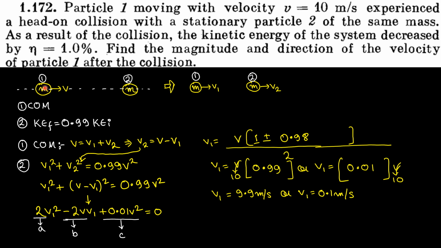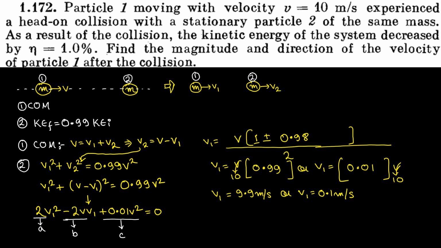If this particle and this particle collide, they would exchange their velocities. That means V1 would be very near to 0 and V2 would be very near to V. That means this velocity of 9.9 belongs to particle 2, which is very near to 10. And this velocity of V1, 0.01, belongs to particle 1.